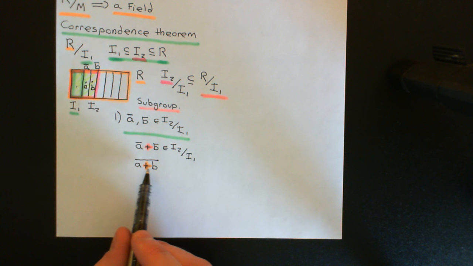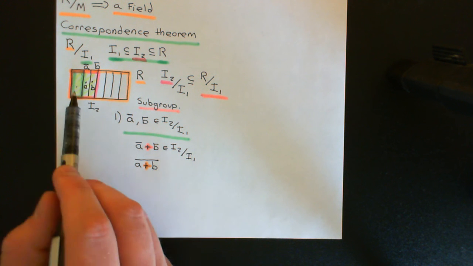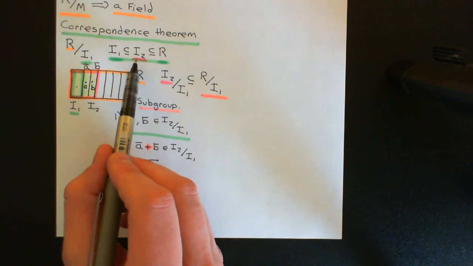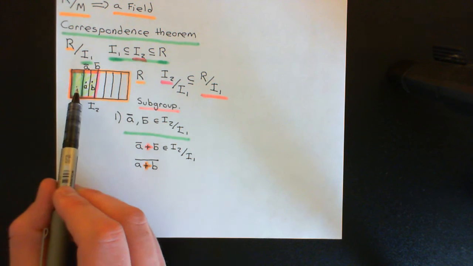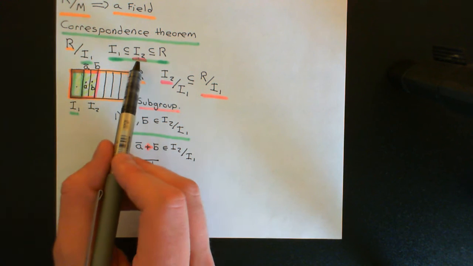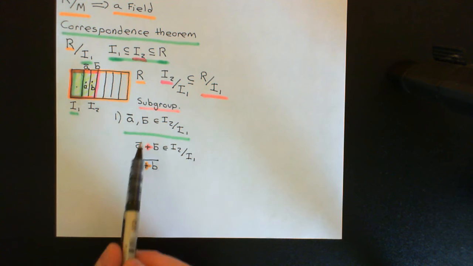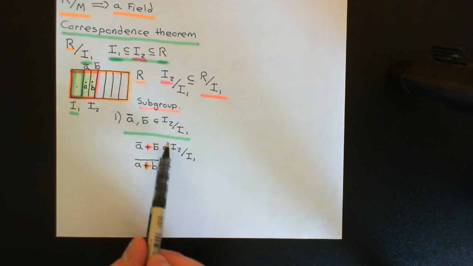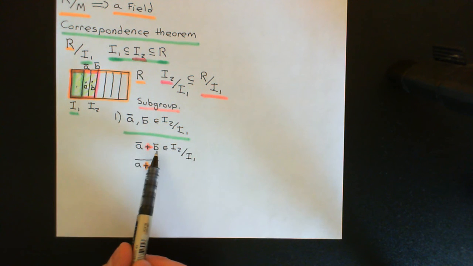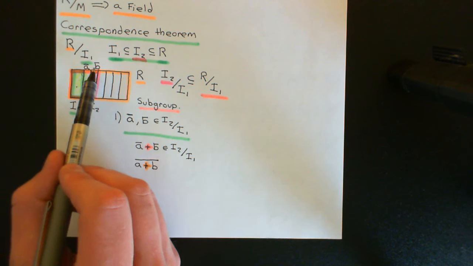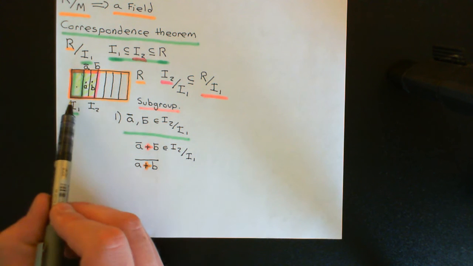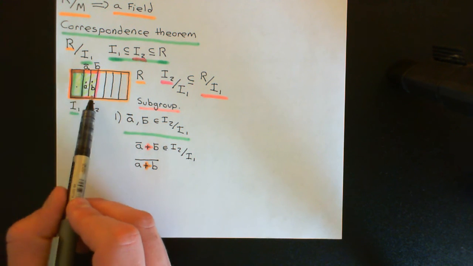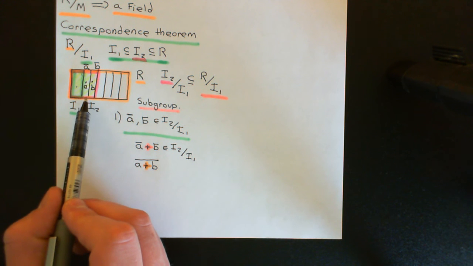Well, because I2 was an ideal in capital R, that meant that it was an additive subgroup. So when you add A and B together, they're both in I2. If A bar and B bar were in I2 over I1, then that means that A and B both had to be in I2. The picture makes that utterly obvious. So when we add them together, we have to end up with something back in I2, because I2 is an additive subgroup if it's an ideal.